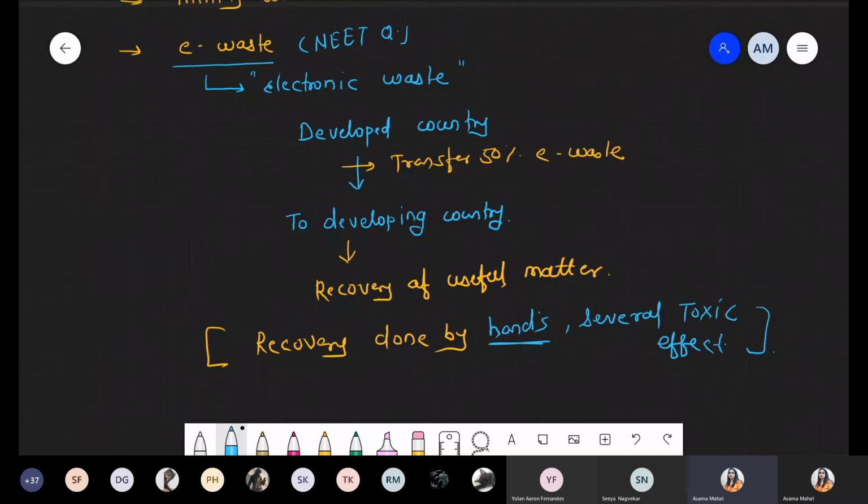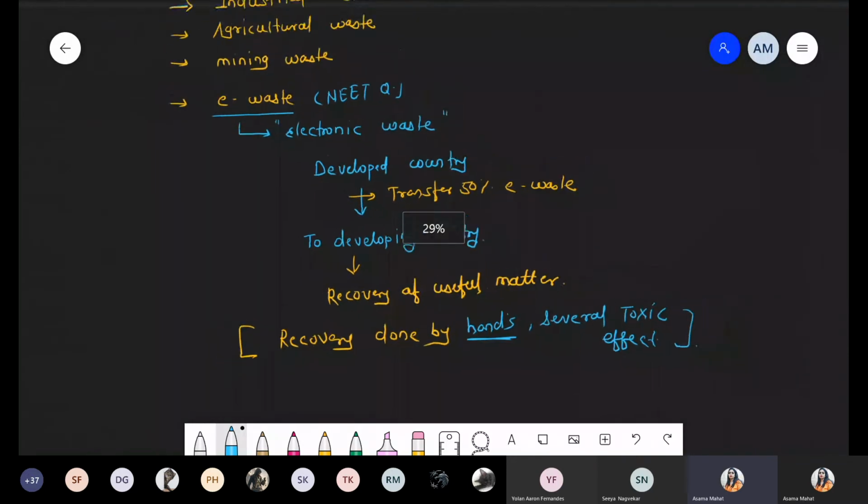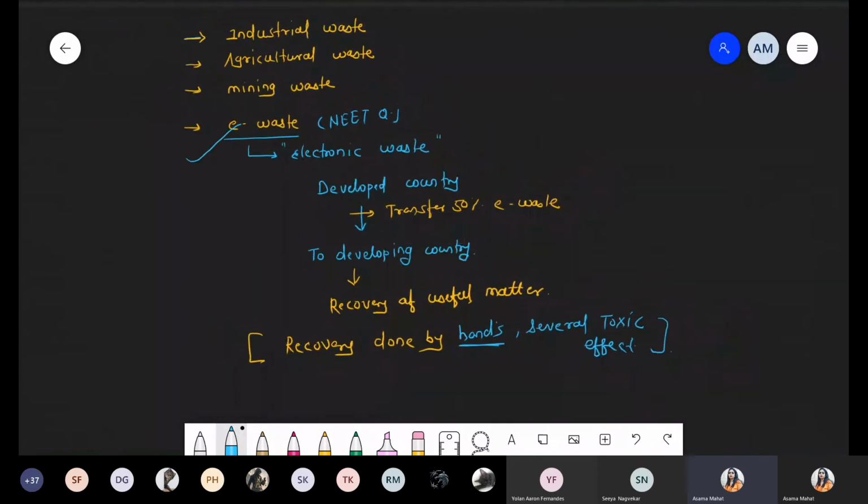So have you got this point? A question will not come from here, don't worry. But is there any question which is coming? It is coming from e-waste. That's it. Now the further part we are talking about is control of solid waste treatment. This part is important because one question, I think, was previously asked in 2016 as well as 2018. So we have to focus on how to control solid waste treatment or solid waste management.